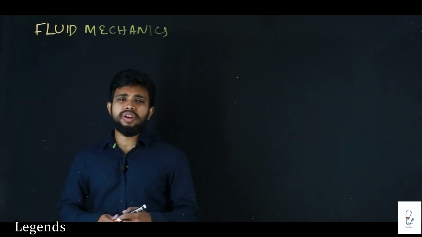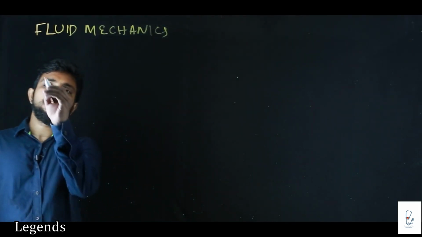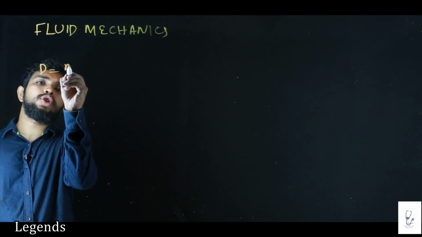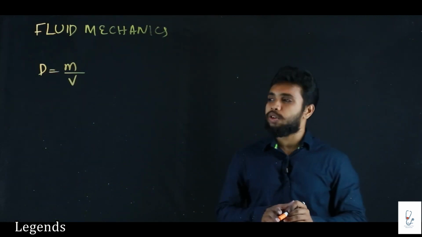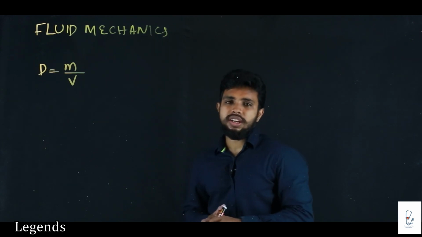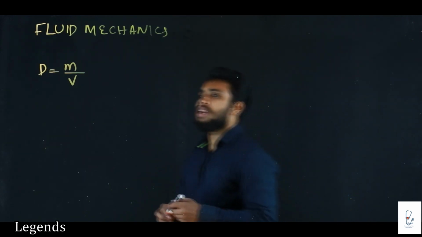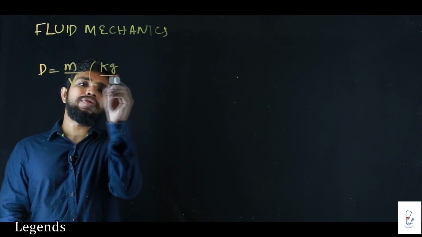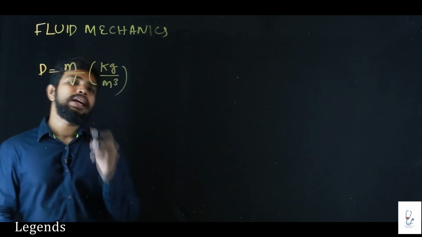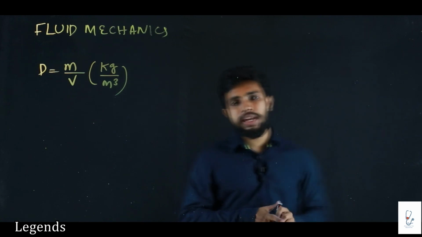Okay, now we are checking what is density. Density is nothing but the mass of a substance divided by the volume of the substance. It is a scalar quantity. So what is the unit for density? The unit for density is the unit of mass divided by the unit of volume, that is kg per meter cube.